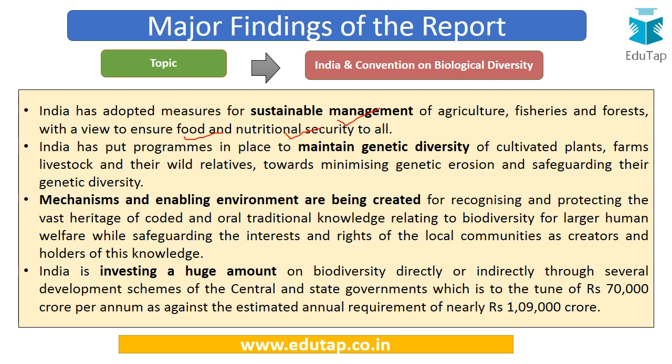Further, there are programs in place to maintain genetic diversity in relation to cultivated plants, farm livestock and their wild relatives. Also, mechanisms and an enabling environment are being created for recognizing and protecting the vast heritage of the traditional knowledge which relates to biodiversity for the larger human welfare.